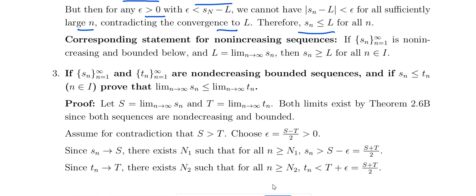So what is the idea? If you see, for a non-increasing sequence, the limit is some L, and the sequence is always less than or equal to L for all n. And if there are two sequences, both increasing, non-decreasing, bounded sequences, then if Sn is less than or equal to Tn, the corresponding limit is also less than or equal, that is, limit of Sn less than or equal to limit of Tn.